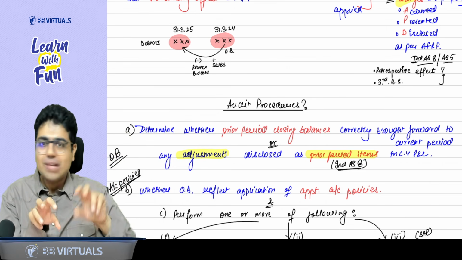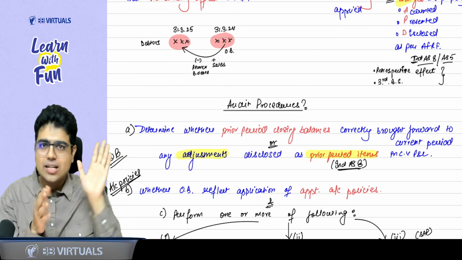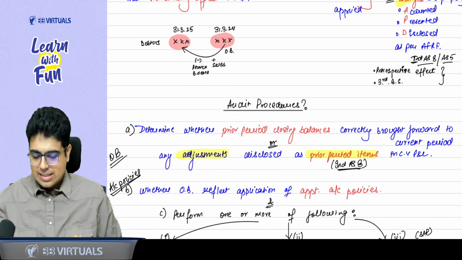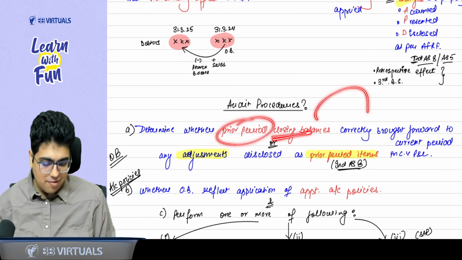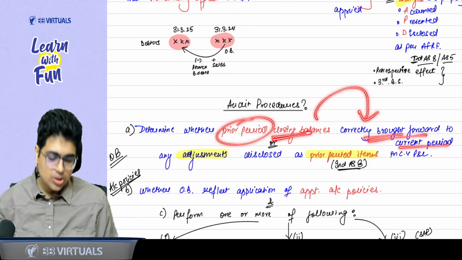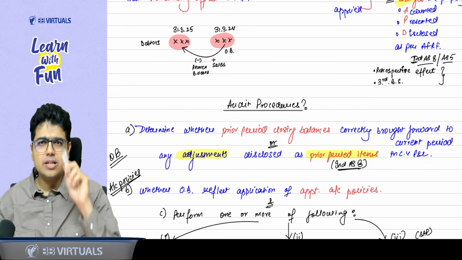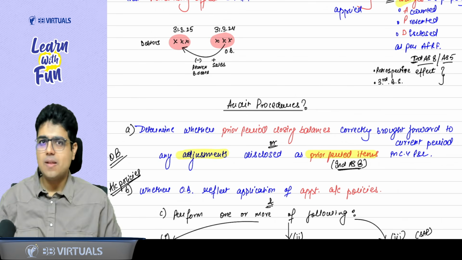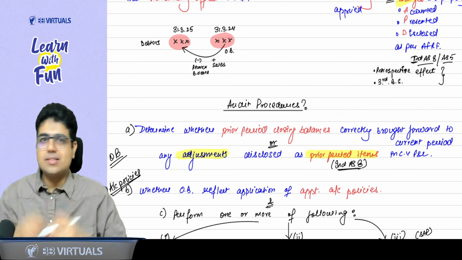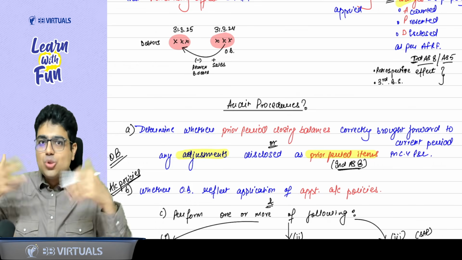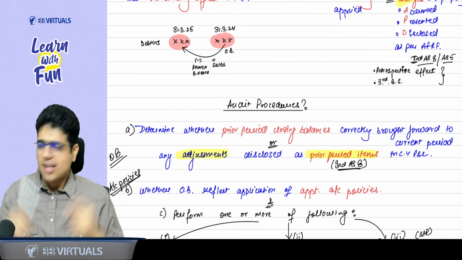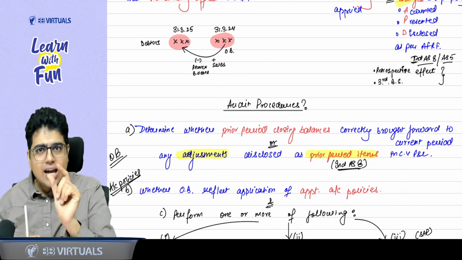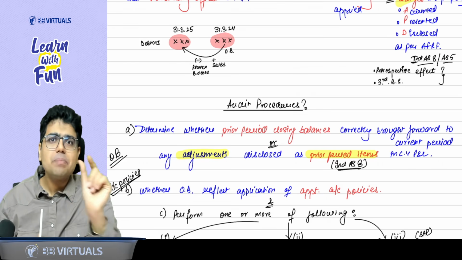This year opening balance is last year closing balance? Yes, sir. So all you got to do is just see that the prior period closing balances have been correctly brought forward to the current period. Now, sir, if in the prior period there were some misstatements, there were some issues, those things need to be corrected in the current year. Sir, how are they corrected? They are adjusted as a prior period item.